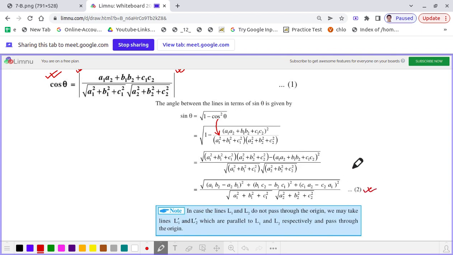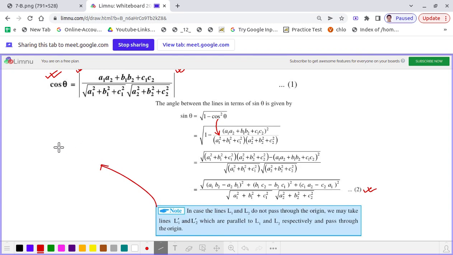Now it may be possible that lines L1 and L2 do not pass through the origin. In that case, what will we do? In that case we will draw two lines L1 dash and L2 dash which are parallel to the lines L1 and L2, but they are passing through the origin. What does it mean? Let me explain this note here.